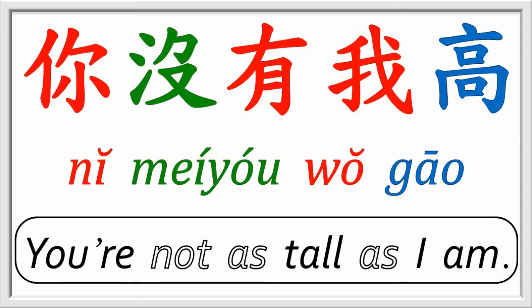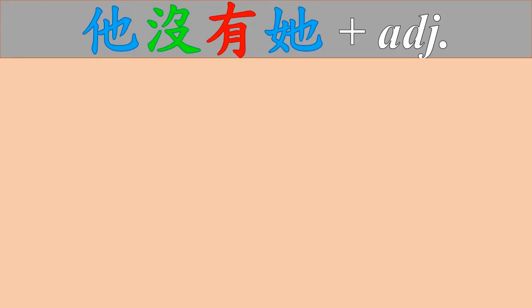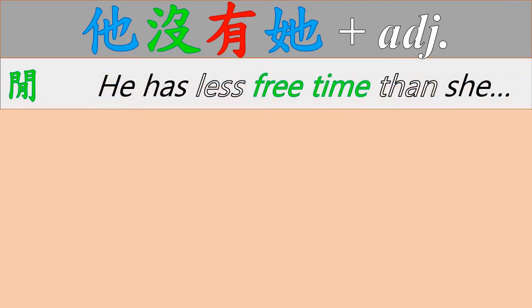This next example is a very useful sentence pattern for making negative comparisons with 没有. 你没有我高, literally, you don't have my tallness. Or, in better English, you're not as tall as I am. So, let's look at some more examples of how this negative structure is used. 他没有她闲. He has less free time than she does.